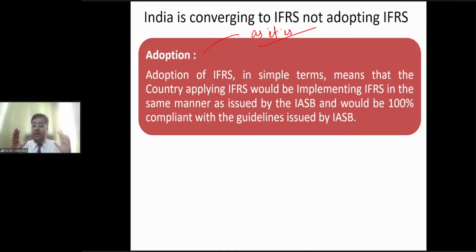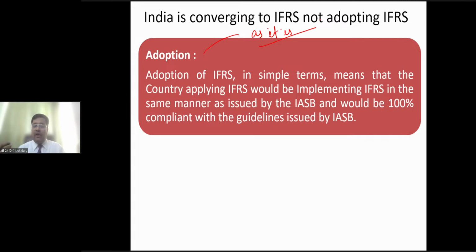So in European financial statements, you will find in the basis of preparation paragraph that they write that we have prepared our financial statements as per IFRS. Which IFRS? The IFRS which is issued by IASB. IFRS includes IAS. The IFRS which is issued by IASB but adopted by the European Union and the European Financial Reporting Advisory Group. Is that clear?